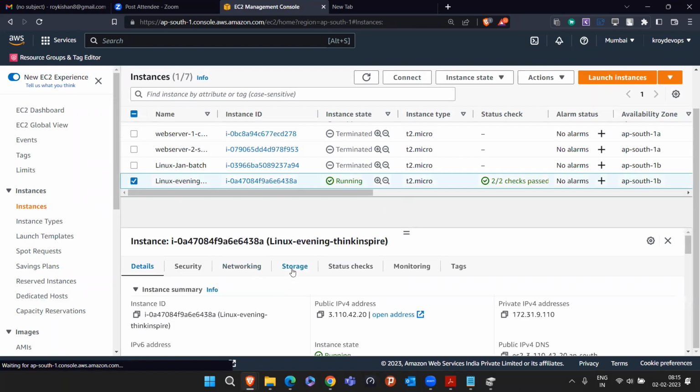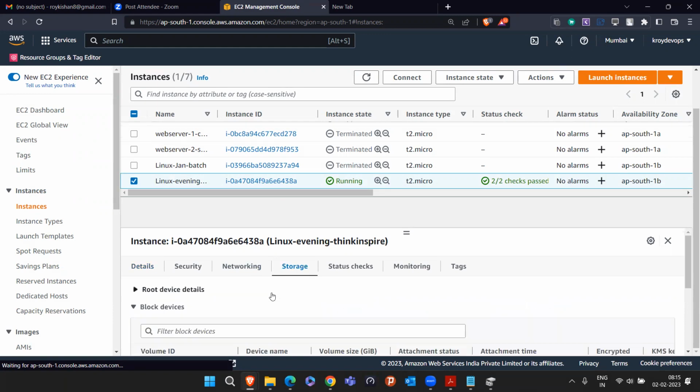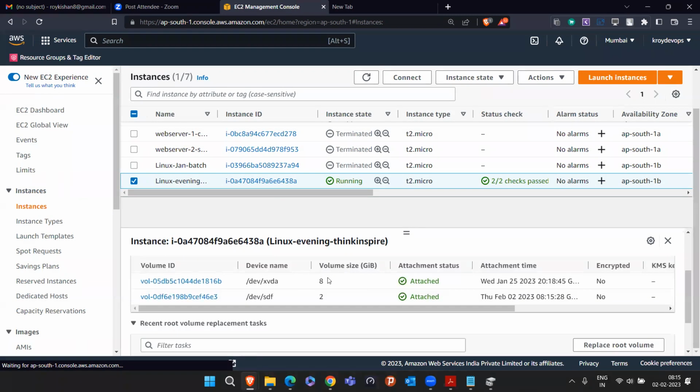I'll come to this storage section, selecting this instance. Previously, only an 8 GB volume was there. Now a 2 GB volume is also coming, and that is attached on February 2. That means we attached it today, and this 2 GB volume is now attached. Once this 2 GB volume is attached, what do we have to do now?